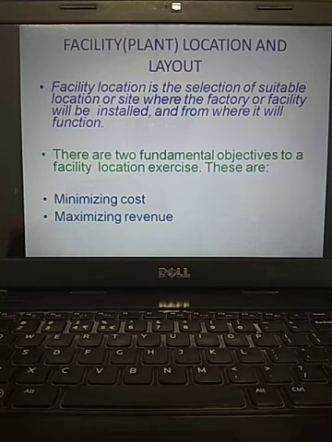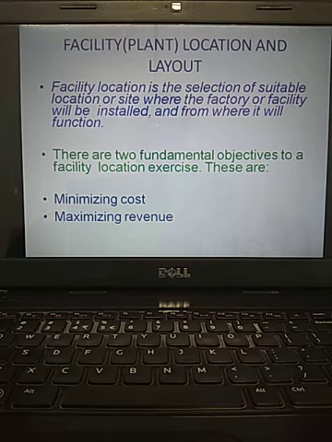That should not happen. So when location selection is taking place, the company representatives visit those places. They gather all this information, whether this place is suitable for such kind of operations.